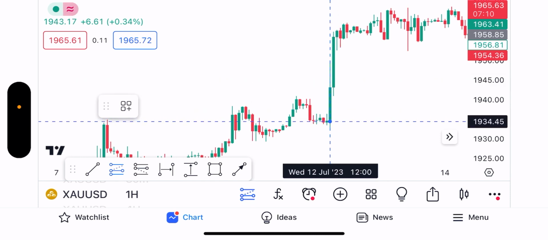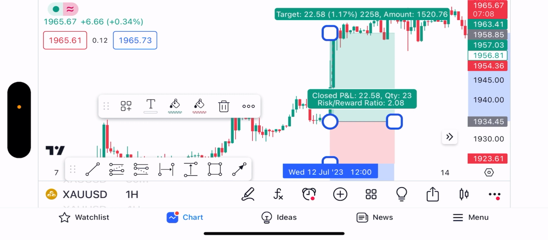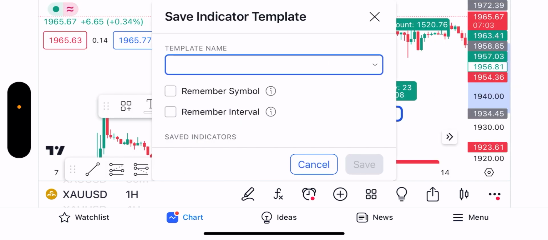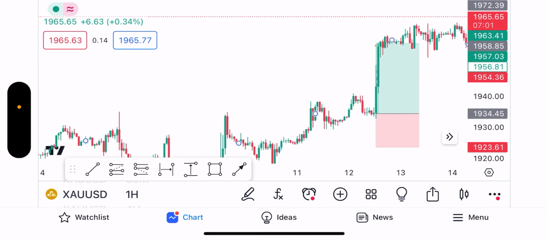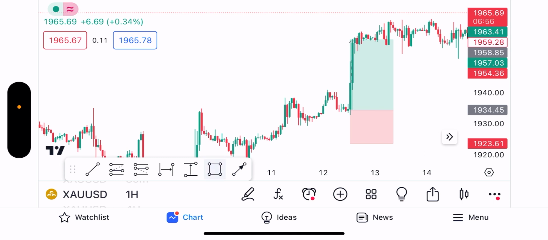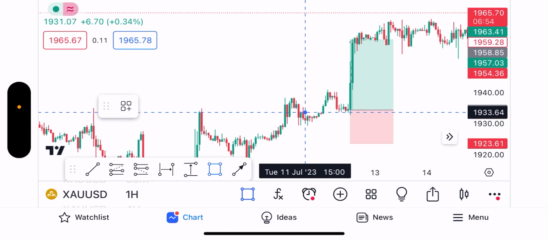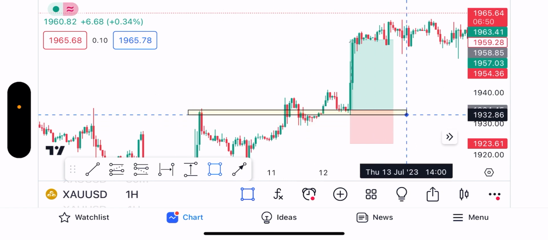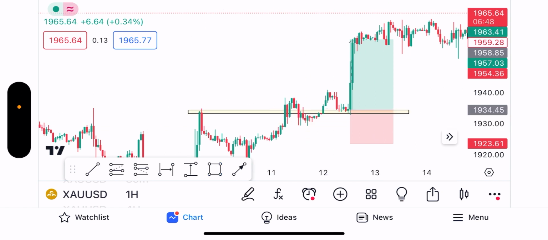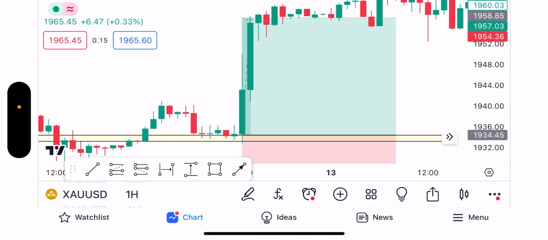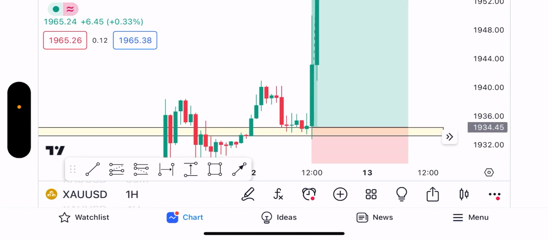And just look at that. Absolutely no drawdown. 200 pips. Non-existent drawdown. It just did a retest of this level. Break and retest. And wham. Absolutely no drawdown. There's not really any drawdown.